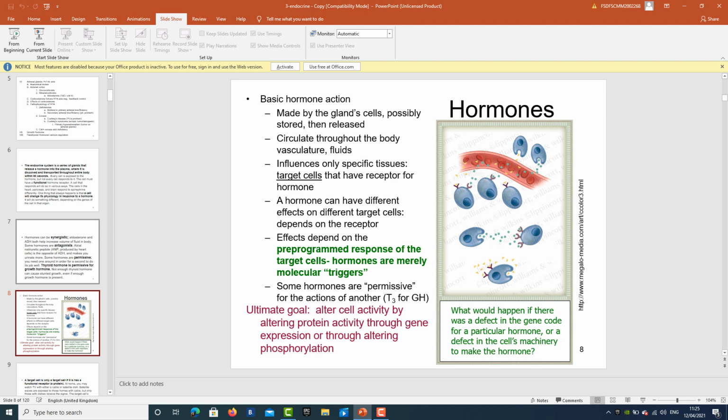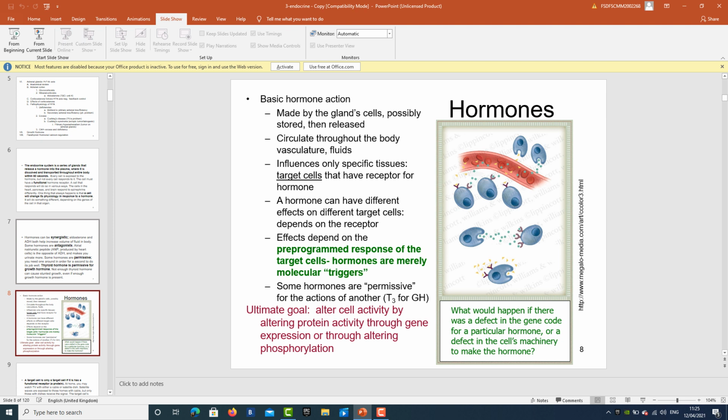A hormone can have different effects on different target cells depending on the receptor, and on the pre-programmed response of the target cells. Hormones are merely molecular triggers. Some hormones are permissive for the action of another, like T3 for growth hormone.